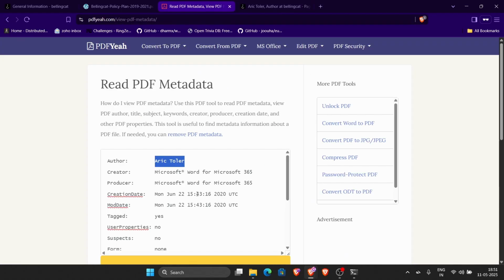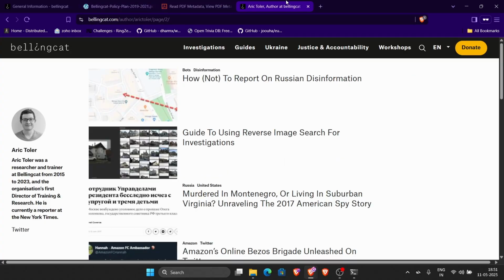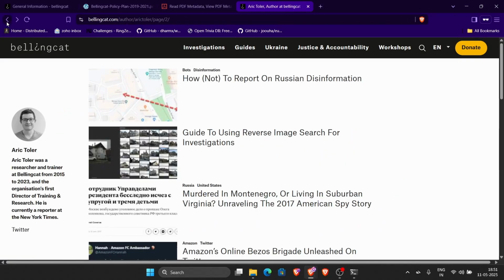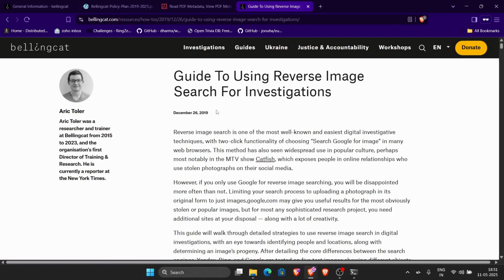So how am I going to verify this? The creation date of this document is June 22nd, 2020. So that's where we are. We have April 15, 2020, and we have 2019.